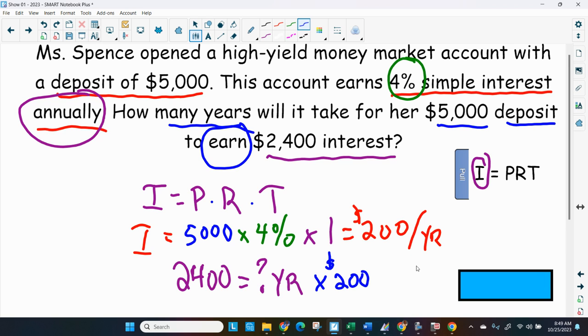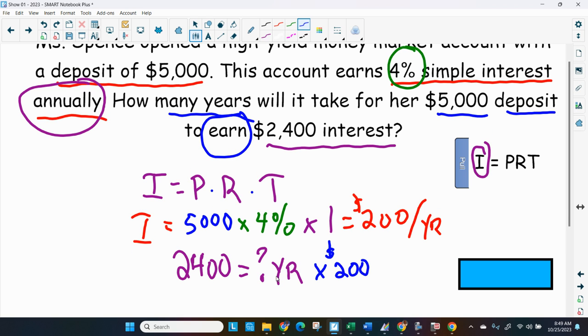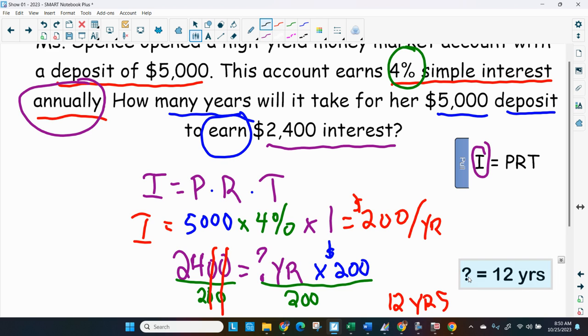Instead of trying to figure out 200 times how many years is 2,400, I can do the opposite of multiplying by 200, which is divide by 200. So I'll divide this by 200, and the zeros can cancel out, that 0 and that 0. So I really have 24 divided by 2, which gives me 12 years. So it's going to take her 12 years to get $2,400. So 12 years. That's what the question mark was asking us to find.